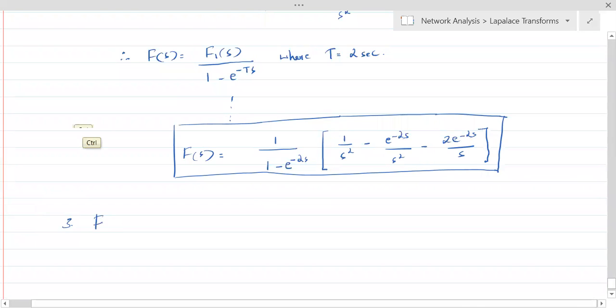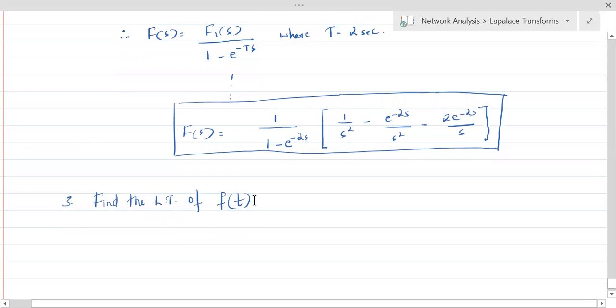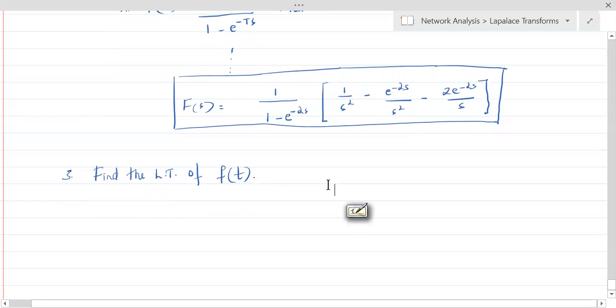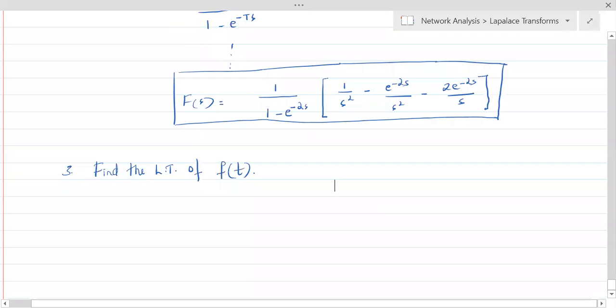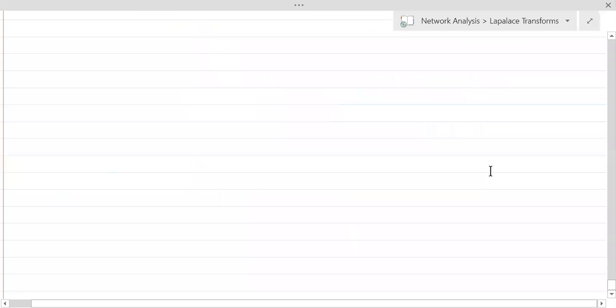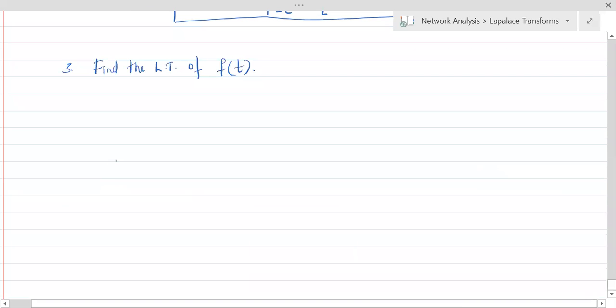Find the Laplace transform of f of t. When they have asked us to find the Laplace transform of f of t, f of t needs to be given, isn't it? So what is that f of t? F of t is a periodic signal. How does it look like? It looks like this. Everybody just copy this down.